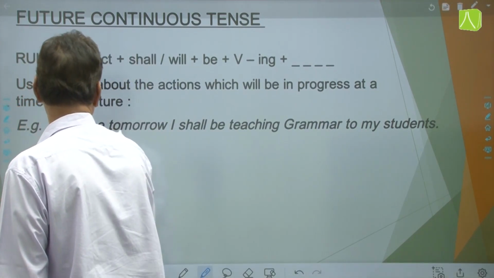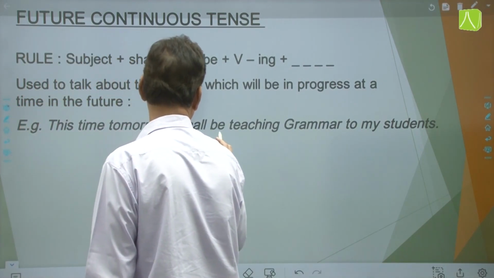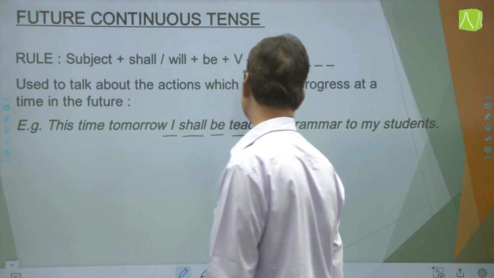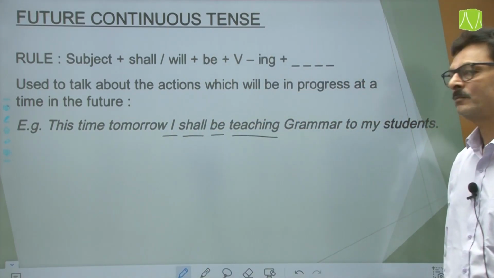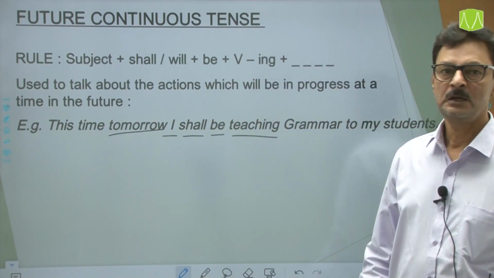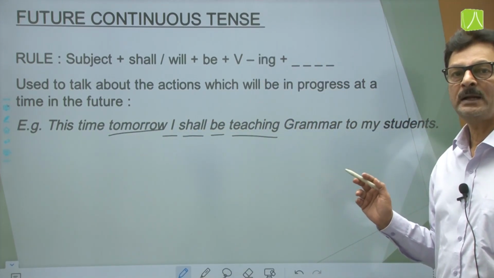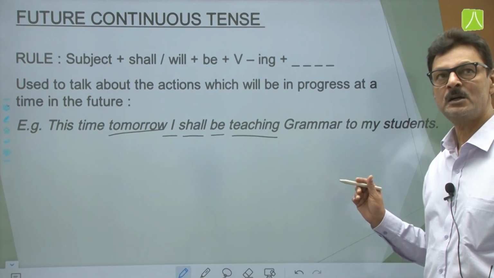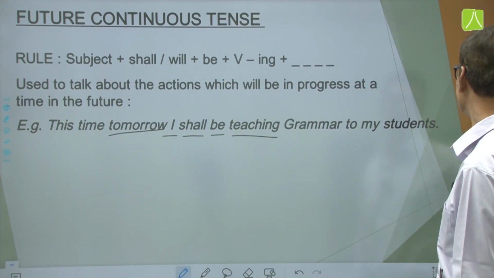So subject plus shall plus be plus the ing form of the verb, and again clause for future tomorrow. So this is how or where this tense, that is future continuous tense, is used.